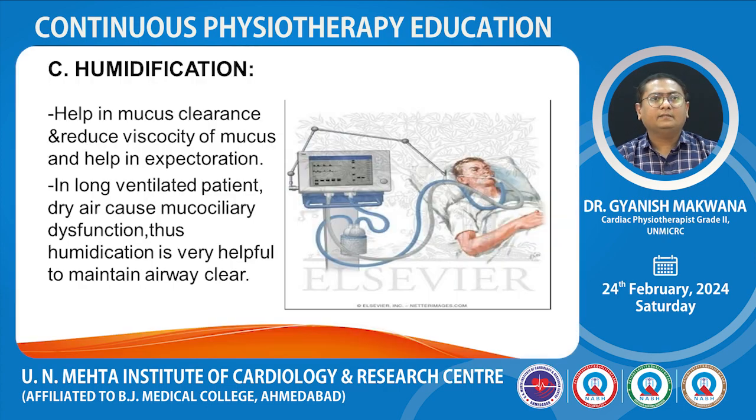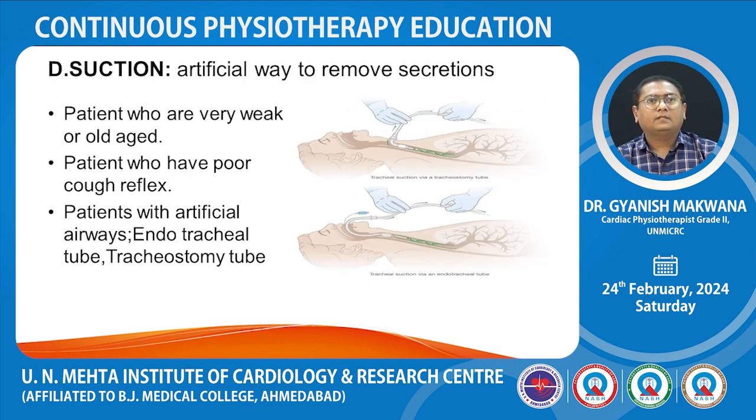This is humidification, which helps in mucus clearance, reduces viscosity of mucus and helps in expectoration. In long term ventilated patients, dry air causes mucociliary dysfunction. Thus, humidification is very helpful to maintain airway clear and patent. Now, suction. It is an artificial way to remove secretion. Patients who are very weak or old aged, who have poor cough reflex or an artificial airway such as ET tube and tracheostomy tube, may require suctioning.